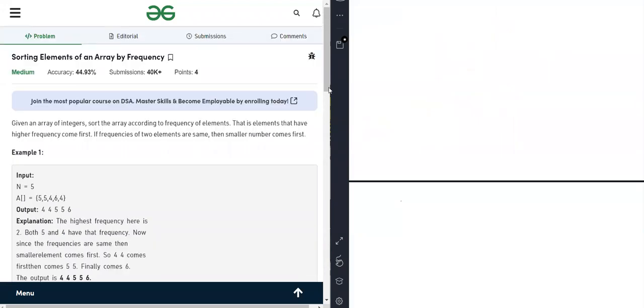Okay. Sorting the elements of an array by frequency. What do we have to do here? As we are following the topic sorting and searching, in that we have to do the sorting. From the question we can see that what we have to do is sort the elements of an array by frequency.